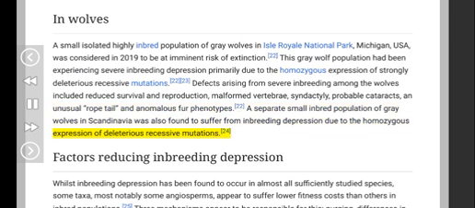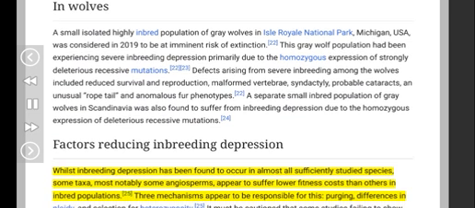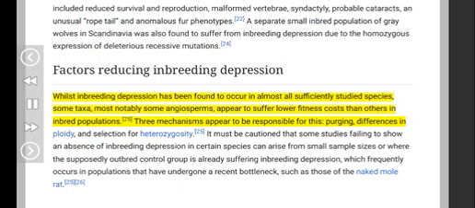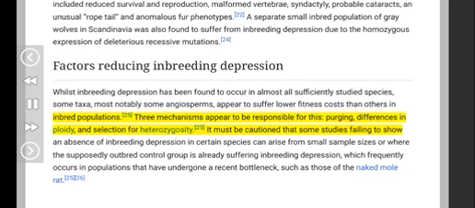Factors reducing inbreeding depression. Whilst inbreeding depression has been found to occur in almost all sufficiently studied species, some taxa, most notably some angiosperms, appear to suffer lower fitness costs than others in inbred populations. Three mechanisms appear to be responsible for this: purging, differences in ploidy, and selection for heterozygosity.